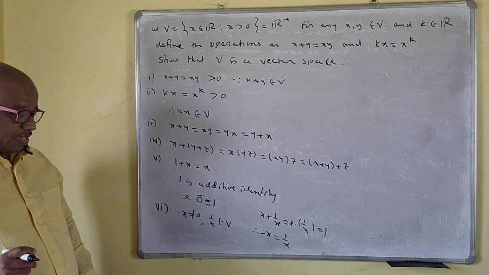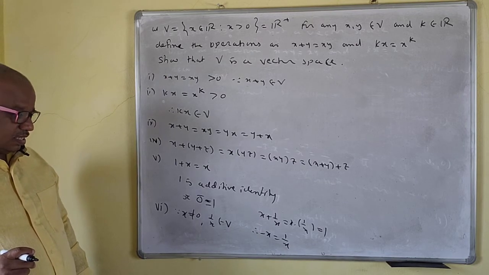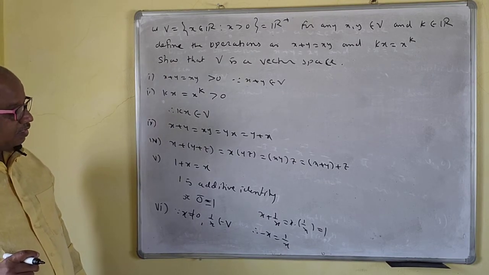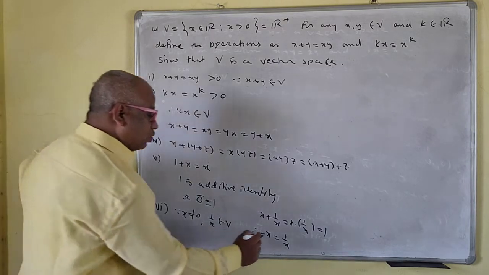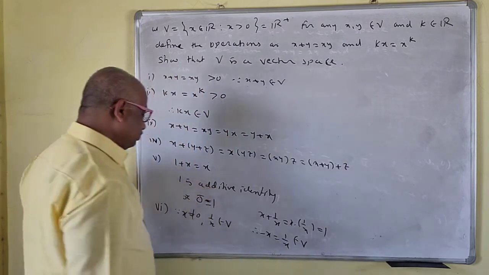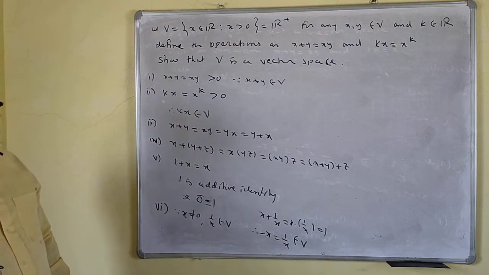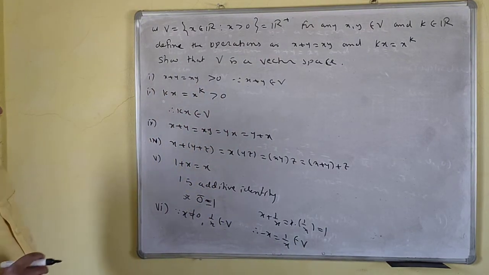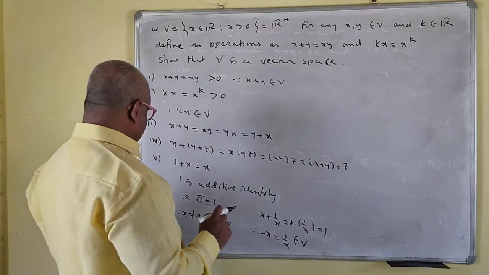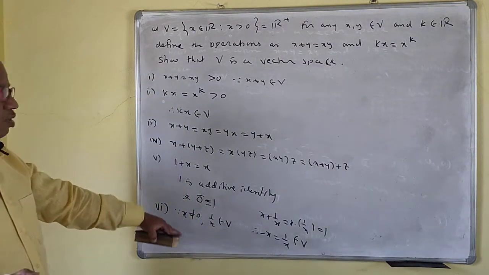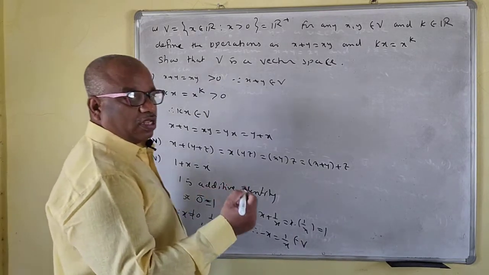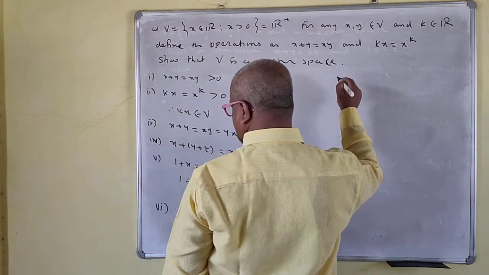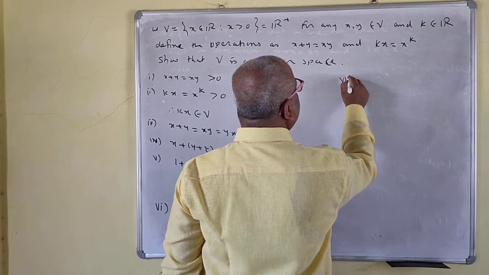So this is your negative element, and the negative element exists and belongs to V. These axioms are related to addition. Now we go for the multiplication.